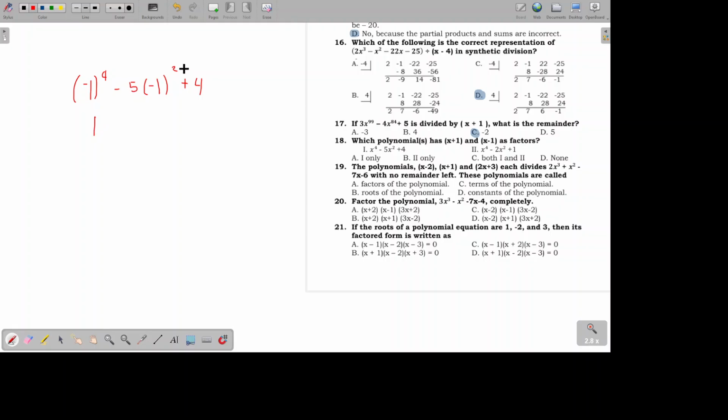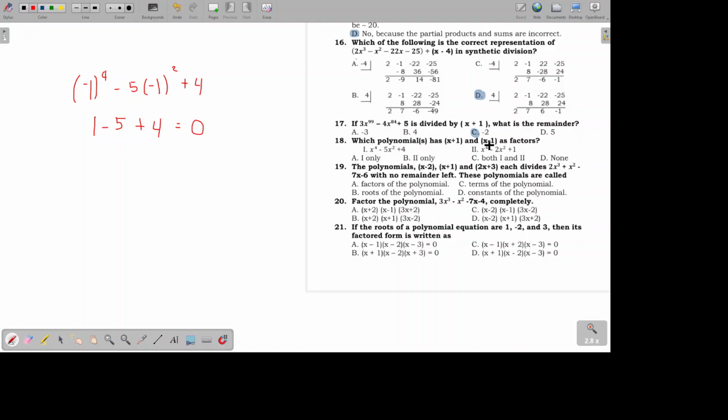Even exponent, this will become 1 times negative 5 is negative 5 plus 4. So 1 minus 5 is negative 4 plus 4 is 0. So since the remainder is 0, then x plus 1 is a factor of this one.